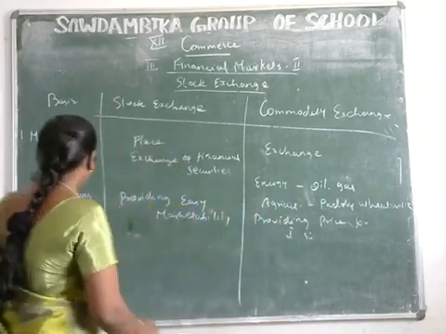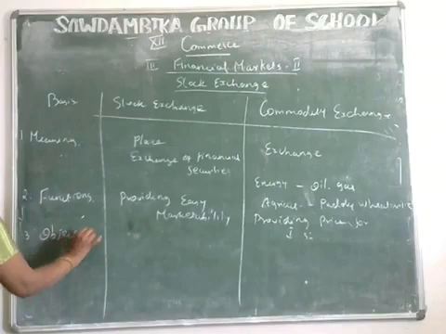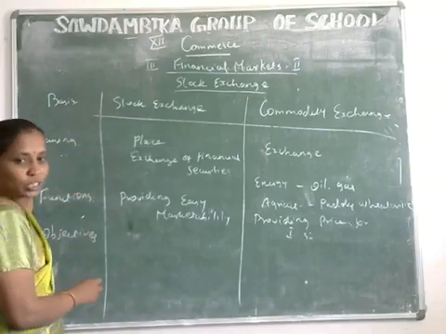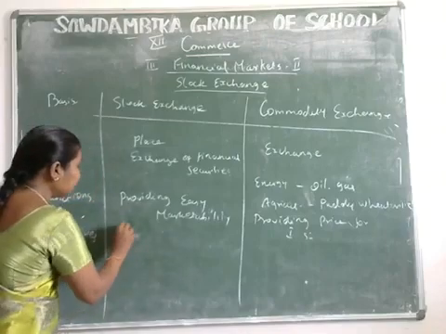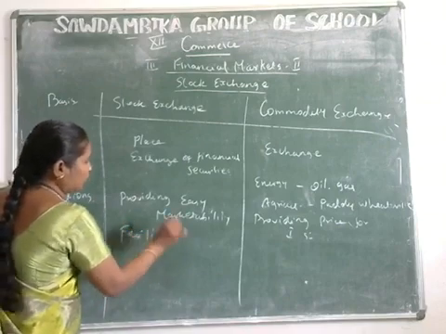And then the next one is objectives. What are the objectives of the stock exchanges? To provide facilities for marketing the securities.